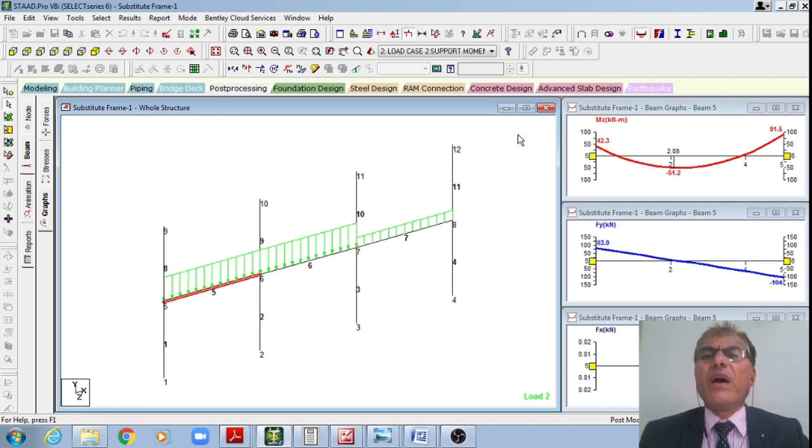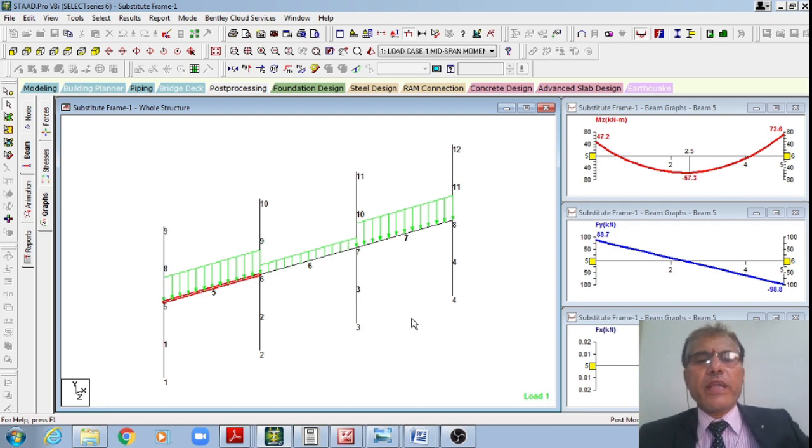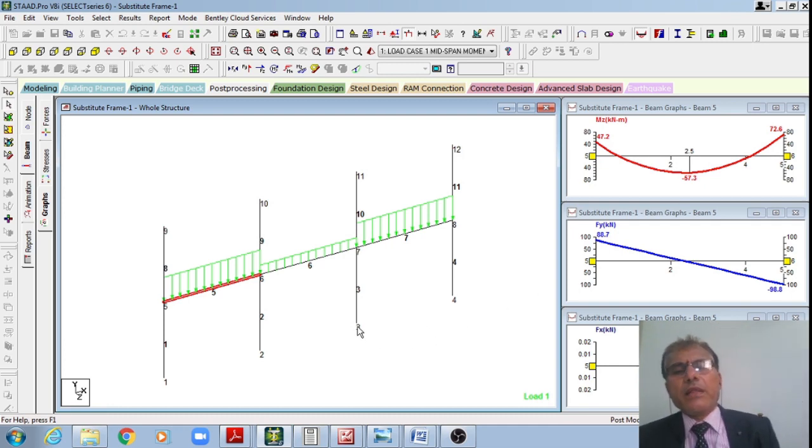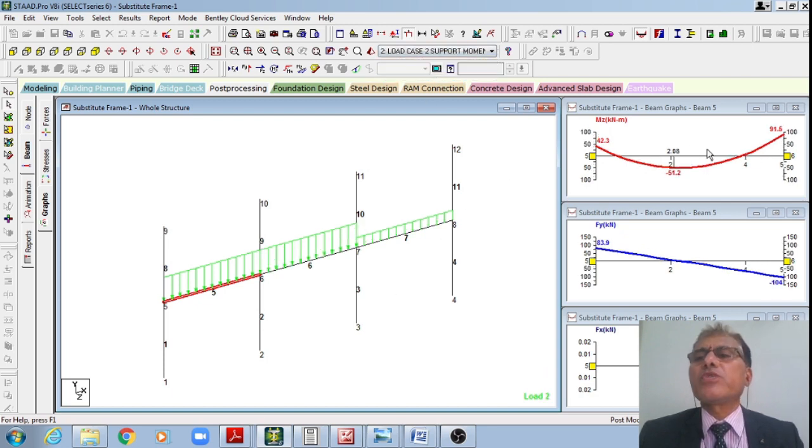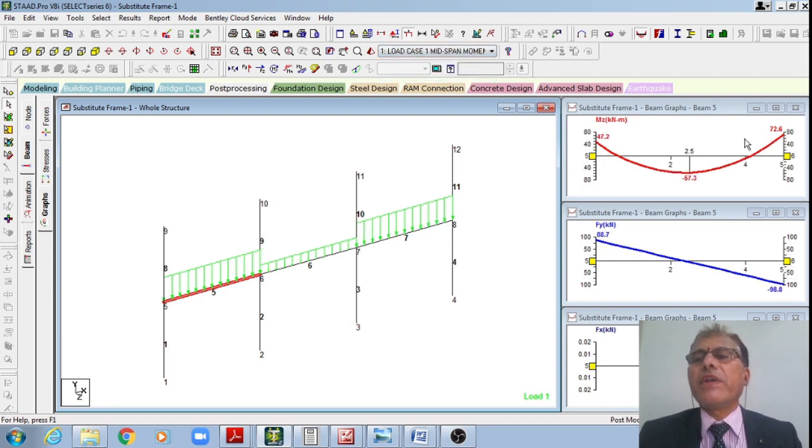Now let us see. I'll move to load case 1, student. Load case 1 is applicable for getting the maximum positive bending moment. Here the bending moment at the left is 47.2 and to the right 72. Previously we saw for load case 2, 91, but in load case 1 I am getting 72. Therefore 91 will govern the design, not 72.